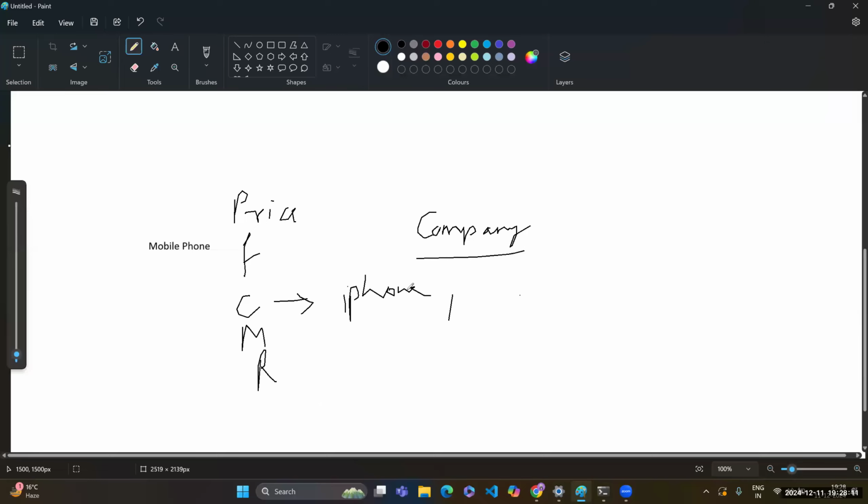Then maybe some of you are gamers, so you will look for the processor, you will look for the frame rates, how smooth the touch is going, how fast the processor is working, heating issues. So see, you are not only analyzing one parameter like the company. You are looking for multiple variables. These things are variable, it is changing from phone to phone. So you are doing this for multiple variables.